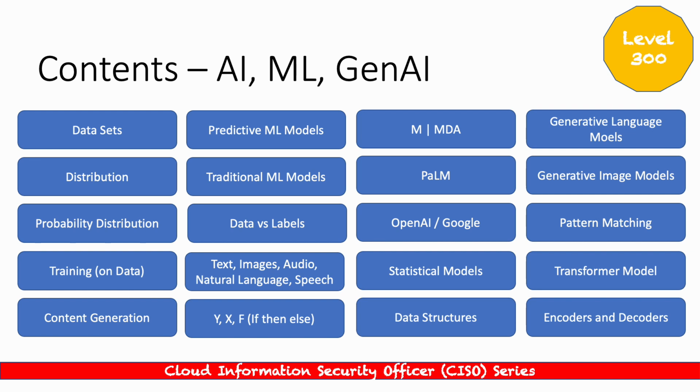So we'll look into some of those in a little bit of detail. We're going to look at LaMDA, PaLM, and in terms of the actual platforms, right? We have OpenAI, Google. We're going to be looking at a lot of elements of statistical models, data structures, generative language models, and generative image models. What is the difference between those different types of models? Pattern matching and transformer models.